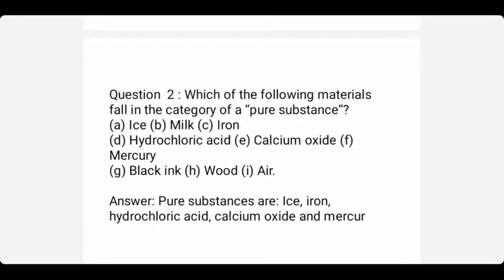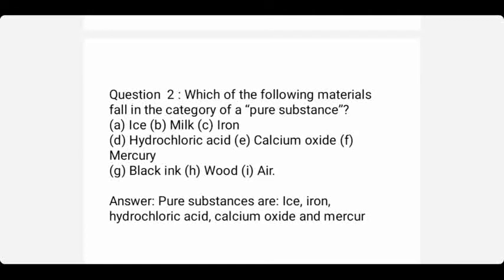Our second question is, which of the following minerals fall in the category of a pure substance? Ice, milk, iron, hydrochloric acid, calcium oxide, mercury, black ink, wood, air. Which of the following are pure substances? Ice is a pure substance. Milk is a mixture, right? Iron, pure substance. Hydrochloric acid, pure substance. Calcium oxide, pure substance. Mercury, pure substance.